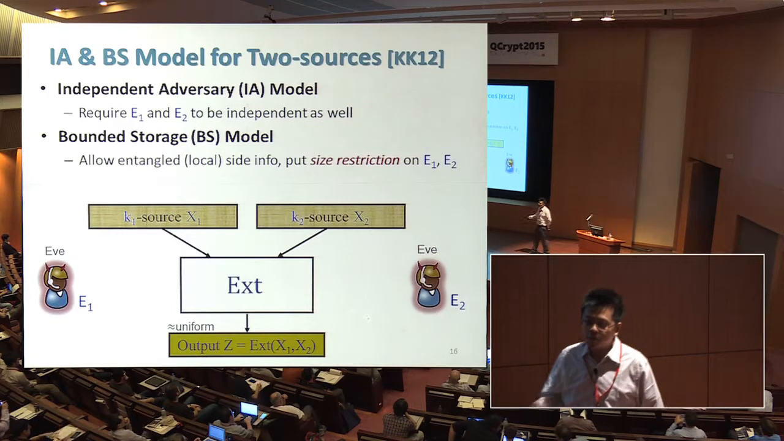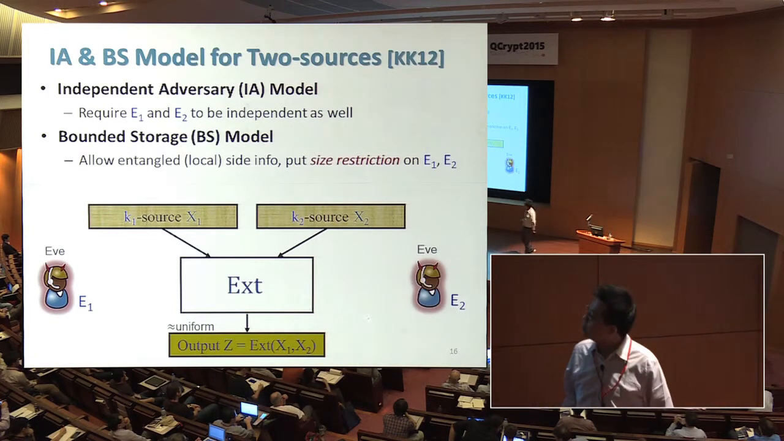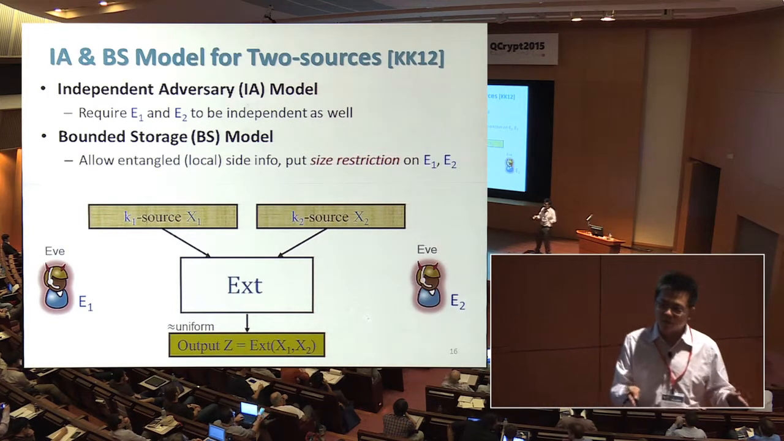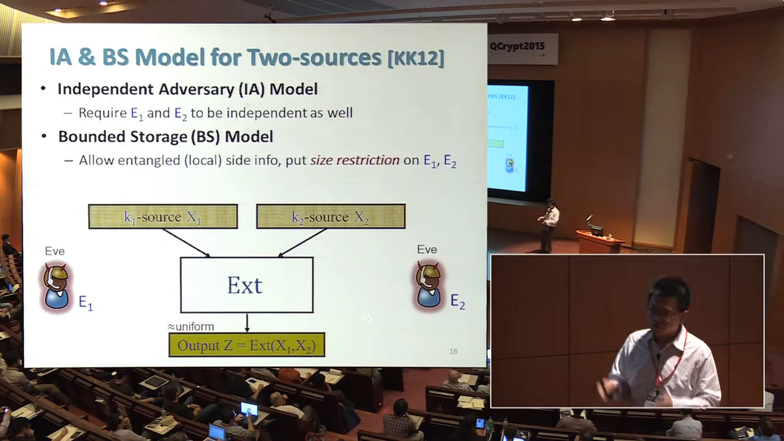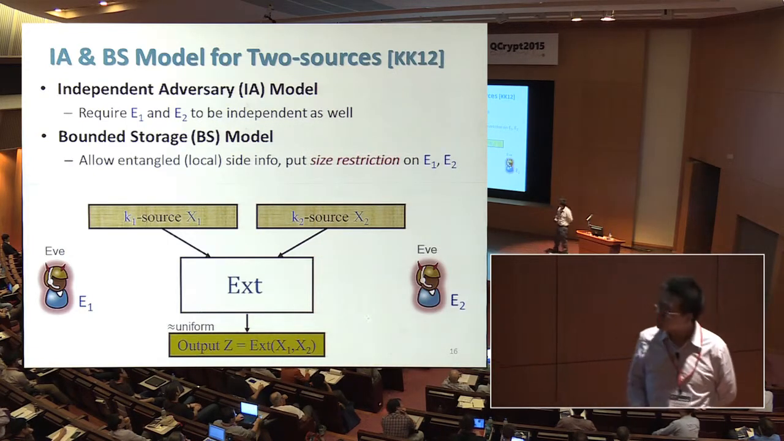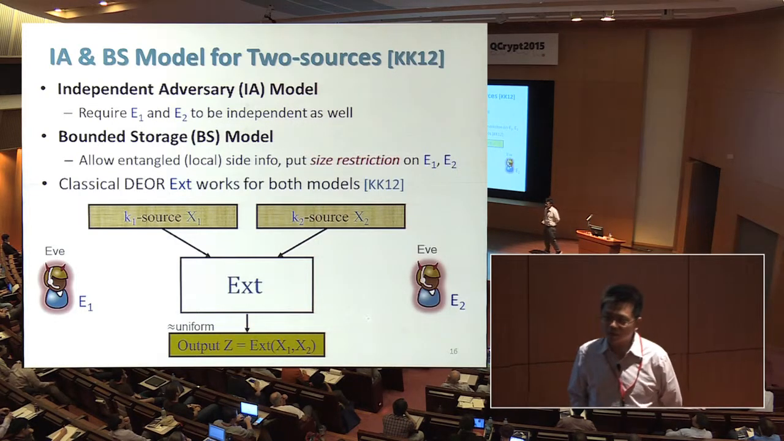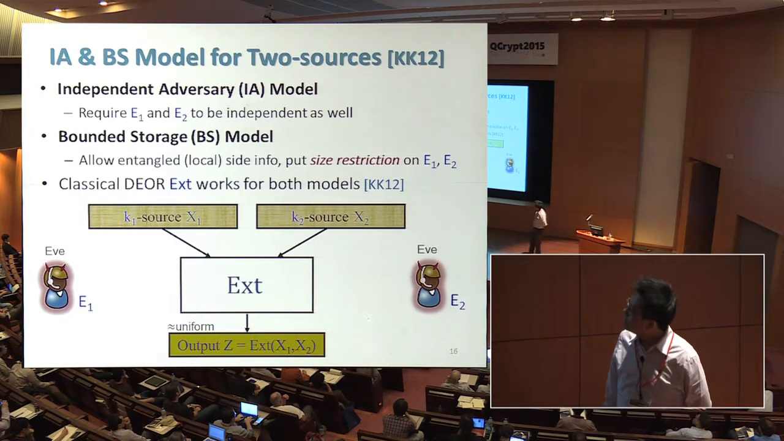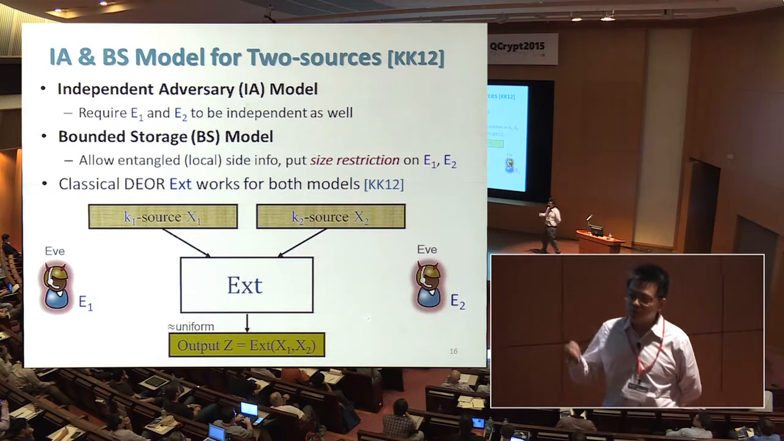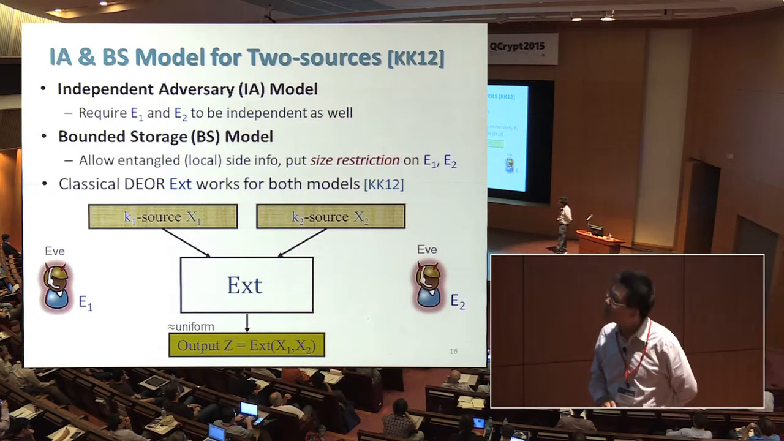But they say that actually we can still deal with entanglement as long as the size of this side information, E1 and E2, is small. They are small in qubits. And they show that a specific classical extractor is quantum-proof against this bounded-storage side information model.